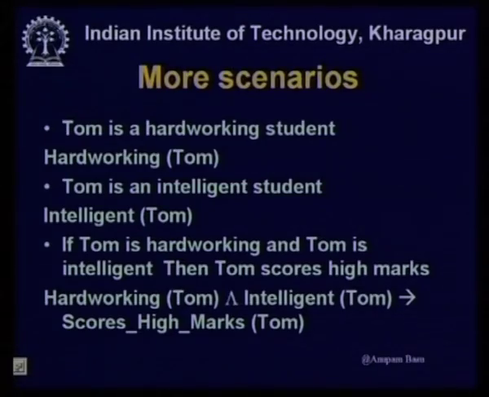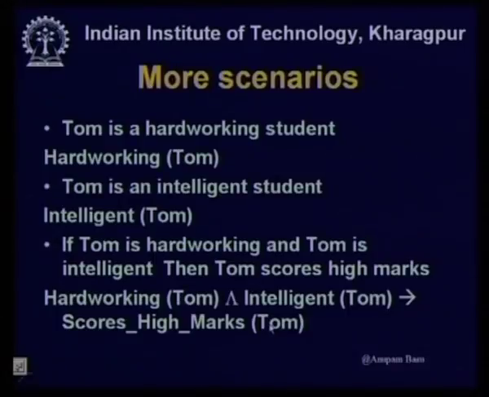Tom is a hardworking student. I can certainly write that as hardworking Tom as a proposition. Tom is an intelligent student. I can write intelligent Tom. If Tom is hardworking and Tom is intelligent, then Tom scores high marks. This is also an implication, and I can write it as hardworking Tom and intelligent Tom implies scores high marks Tom.